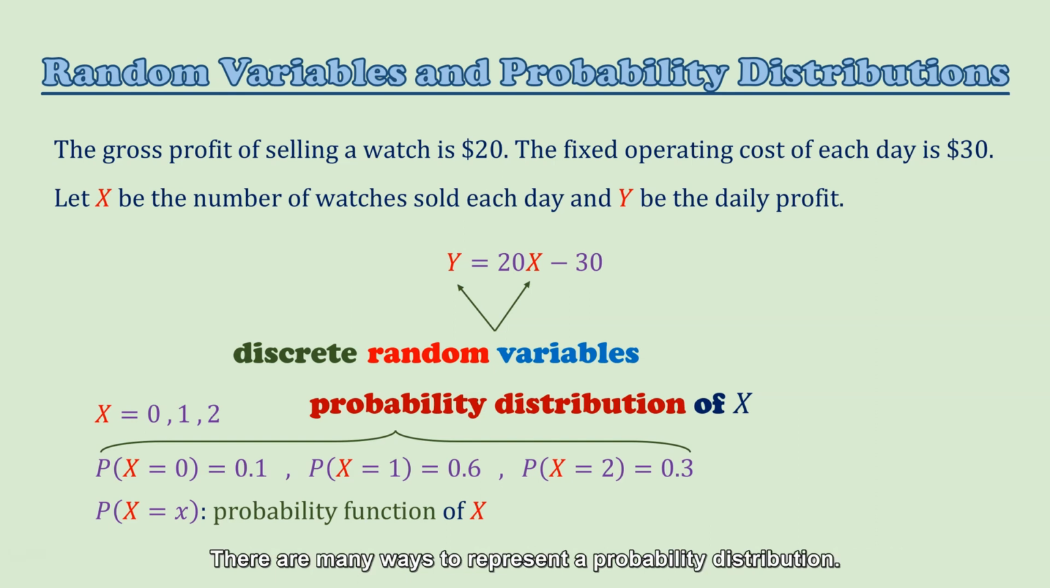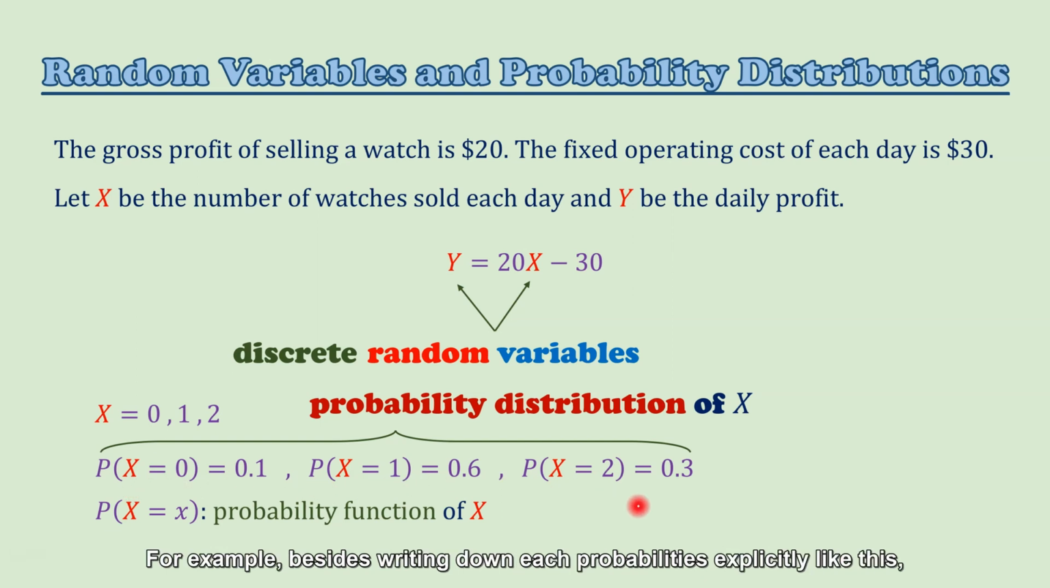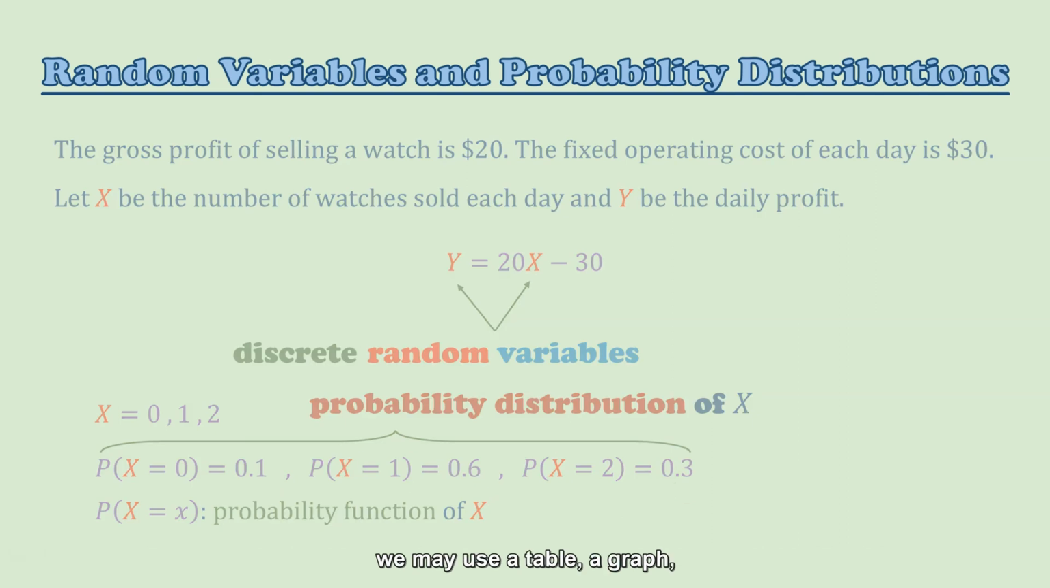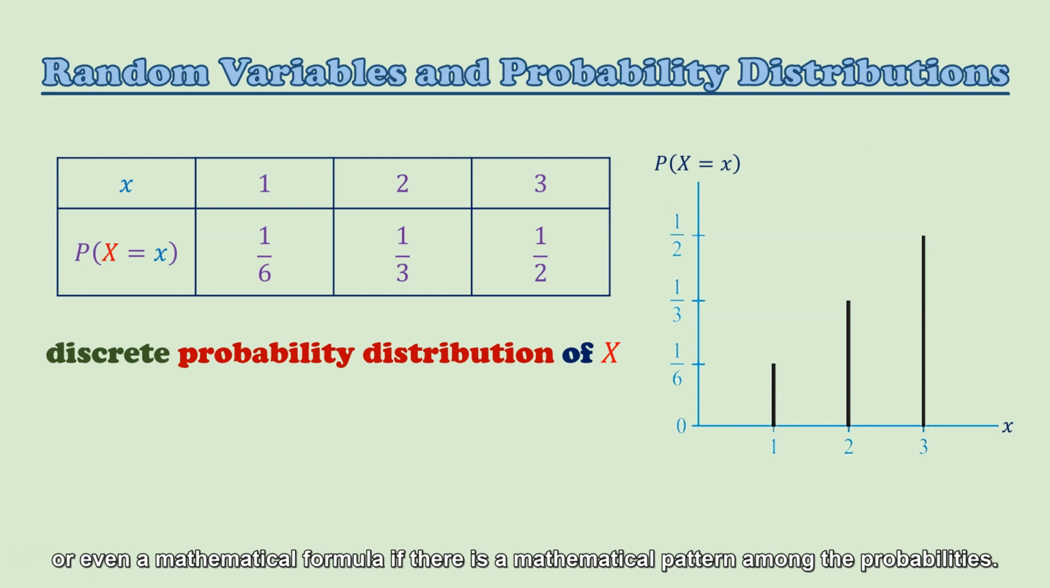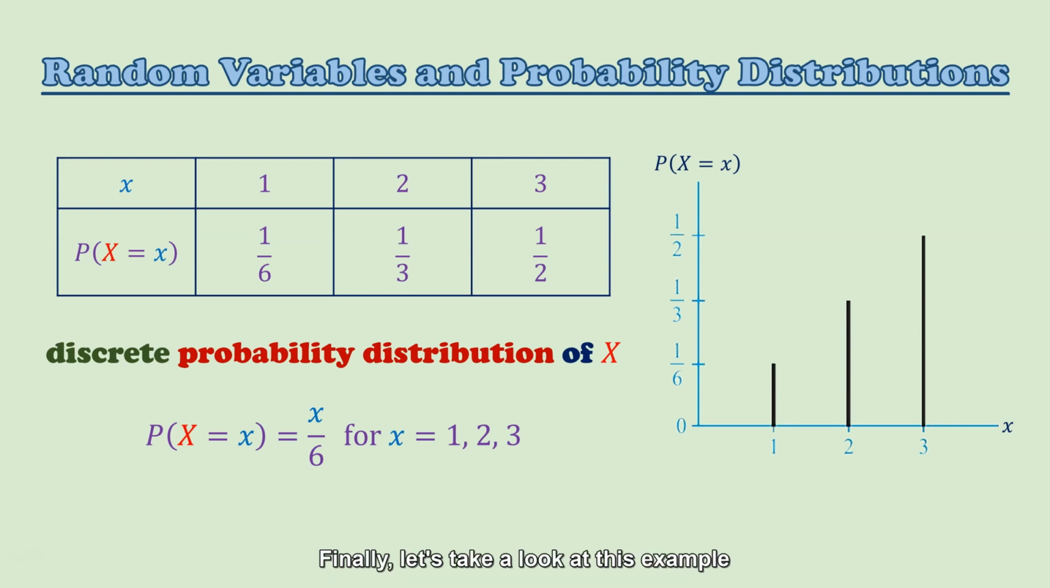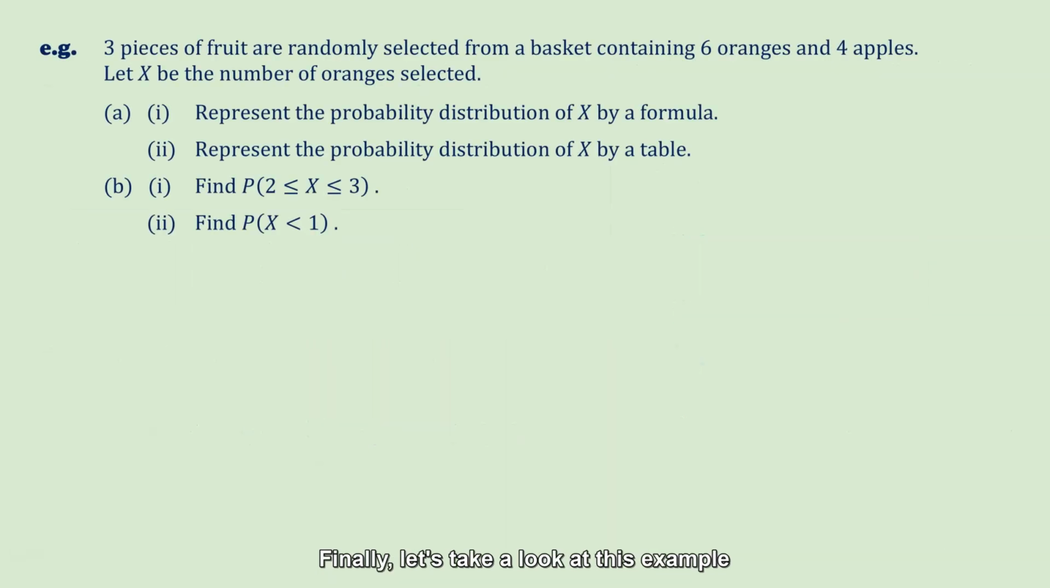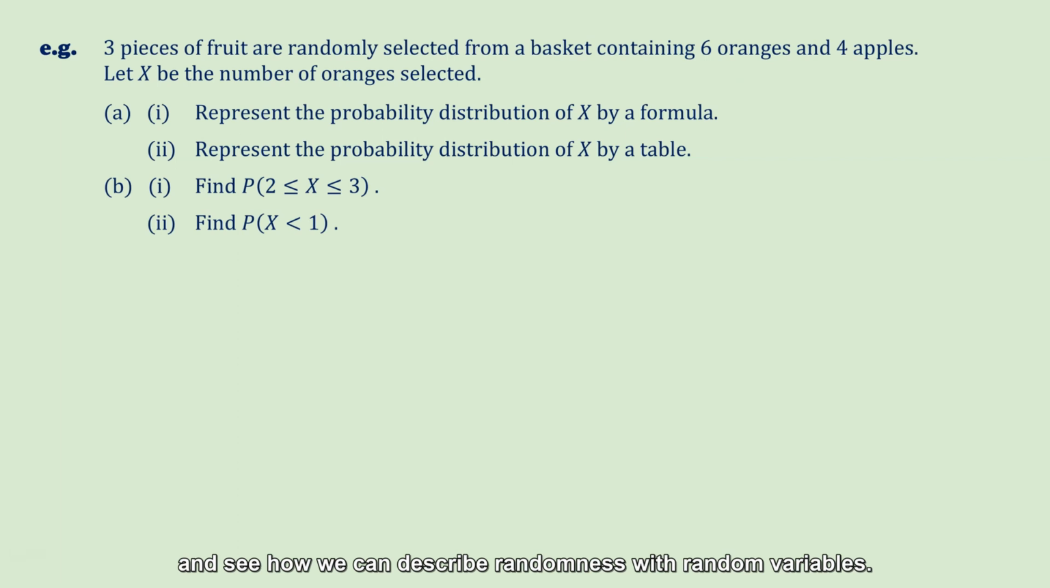There are many ways to represent a probability distribution. For example, besides writing down each probability explicitly like this, we may use a table, a graph, or even a mathematical formula if there is a mathematical pattern among the probabilities. Finally, let's take a look at this example and see how we can describe randomness with random variables.